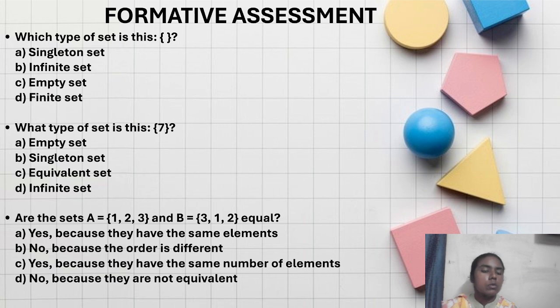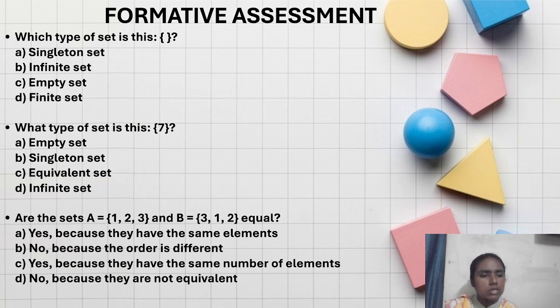Next question, what type of set is this? They gave the element 7, only one element 7 inside the curly bracket. So in the question itself we can say the answer. It has only one element, a single element. Single element means singleton set. Option B will be the correct answer.